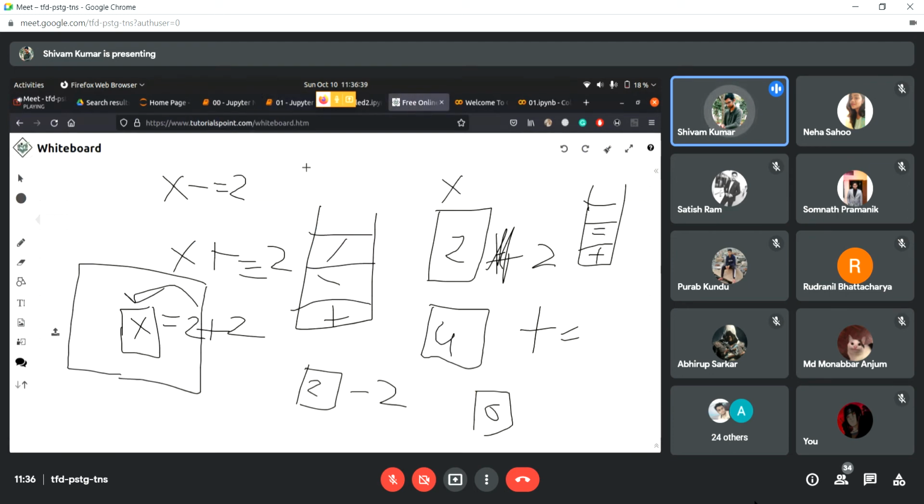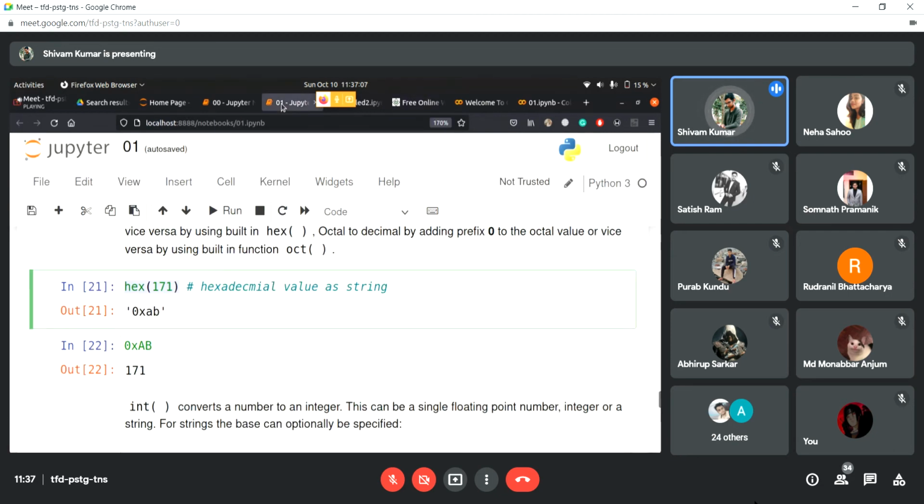A decimal number is nothing but numbers that have a base 10. The numbers that we use, 0, 1, 2, are in base 10. We also have octal numbers that range from 0 to 7, which are base 8. Then we have hexadecimal numbers that range from 0 to, I think, F. These are base 16. Don't worry about these. They are just different ways of expressing numbers. The computer really works in hexadecimal and binary numbers. We just have to know this.